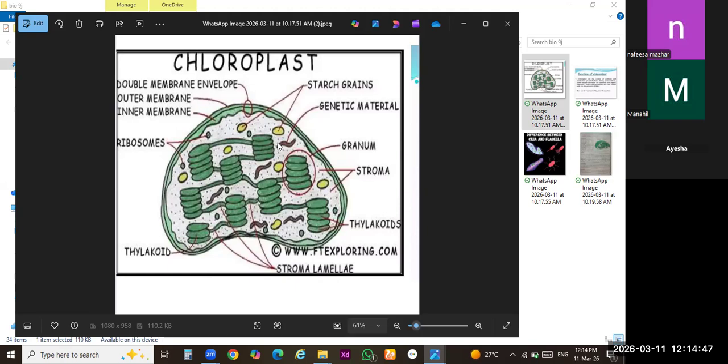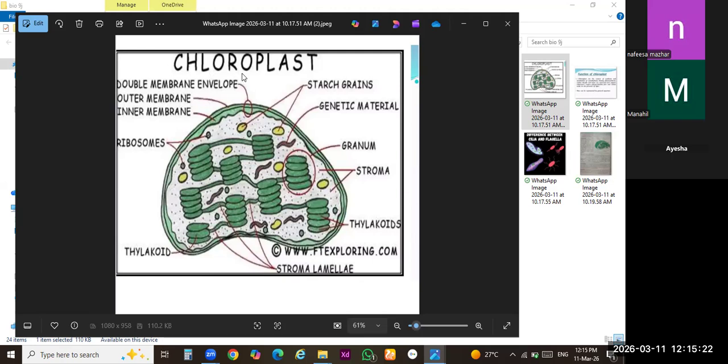It means it can easily produce protein, since DNA is present and ribosomes are present. The basic function of ribosomes is to make protein, so enough protein can be prepared by these ribosomes inside the chloroplast. So you can say it's an autonomous body, which can hold the genetic material and carry out the genetic content. Clear?